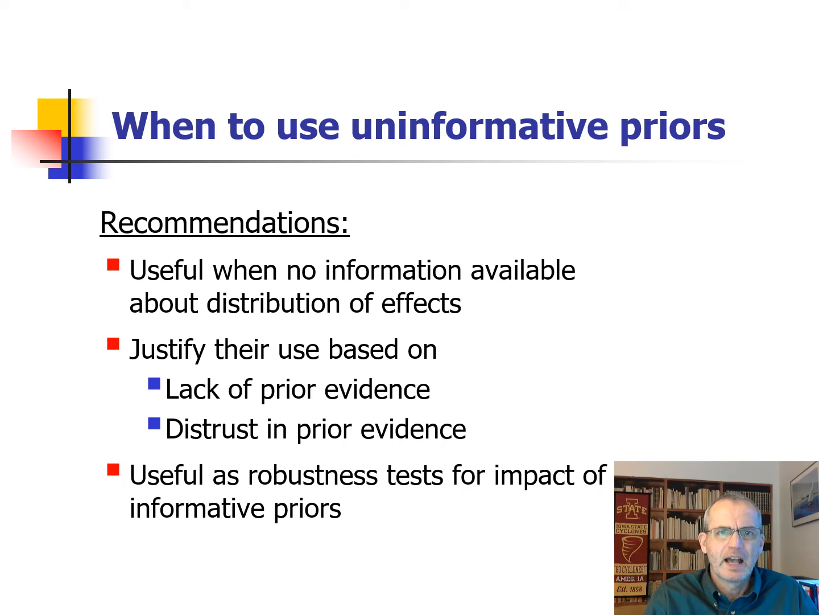In addition, uninformative priors can play another important role in the context of Bayesian robustness tests. Here they can serve as baseline models to identify the impact of informative priors on the estimated posterior distributions. So in conclusion, uninformative priors should be priors of last resort. As the main prior in a Bayesian analysis, they should be used only when meaningful informative priors cannot be identified.